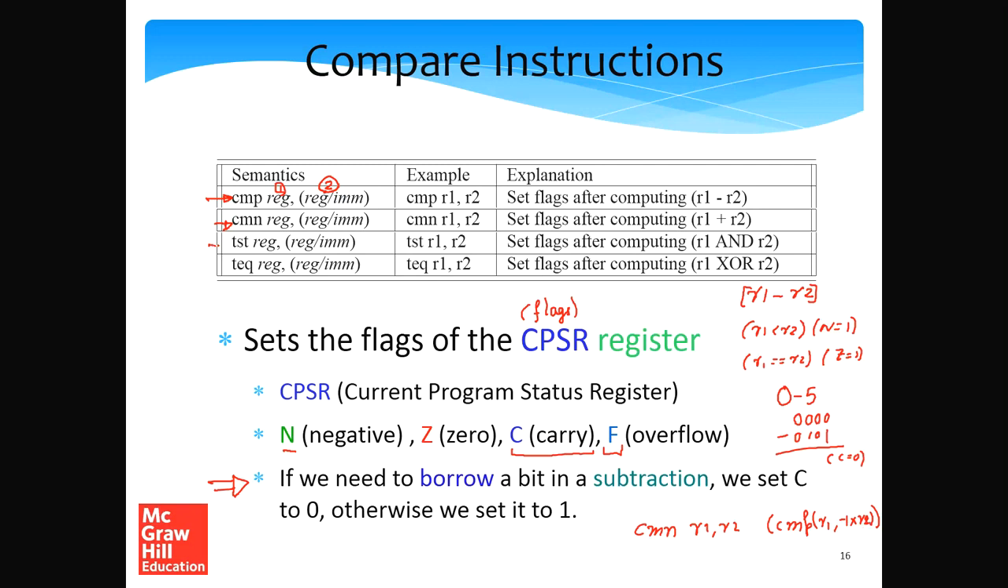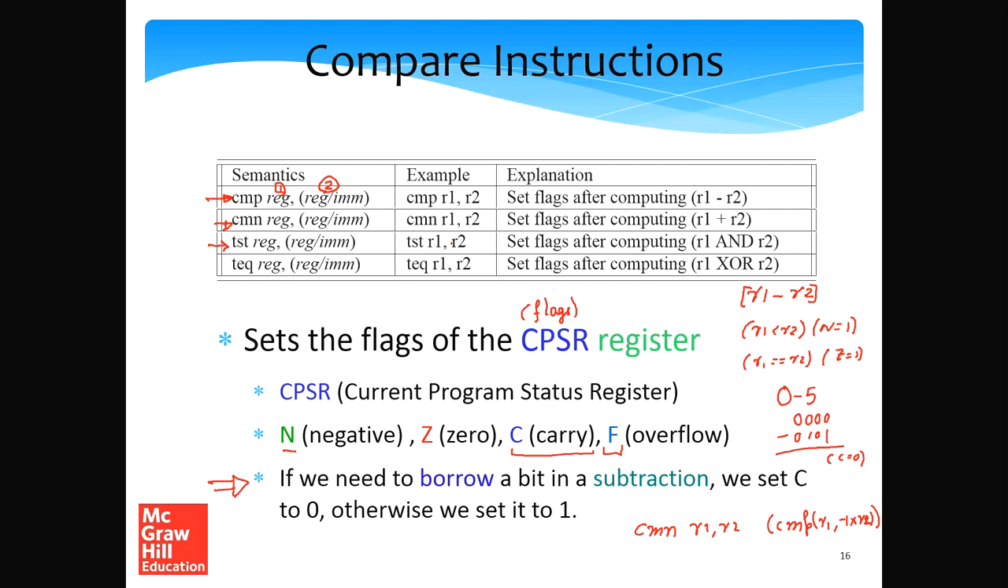Similarly, we have the test, TST, instruction. So we set the flags after computing R1 AND R2. If the final result is 0, we'll set the 0 flag; we essentially take a look at the final result, and based on that we set the flags. So let's say the final result's MSB is 1, we'll set the negative flag, and so on.